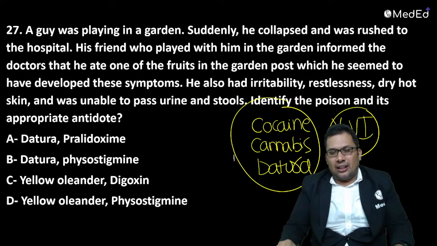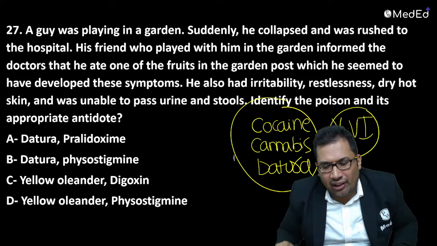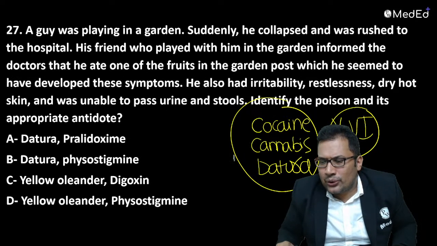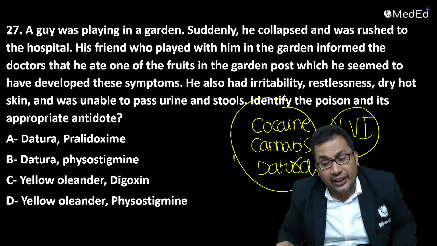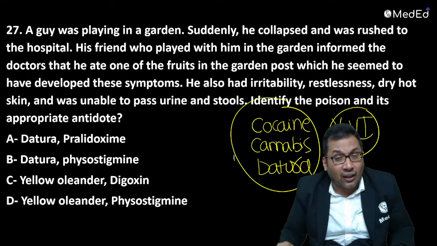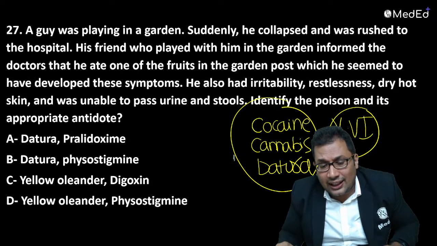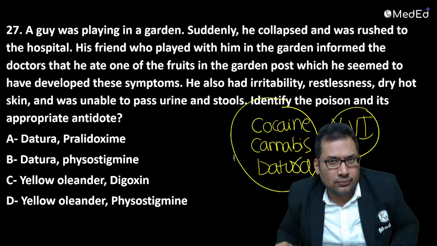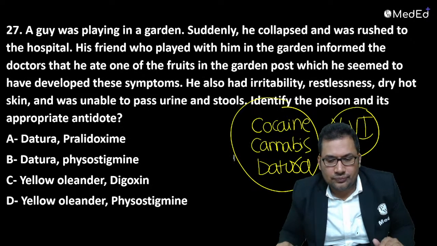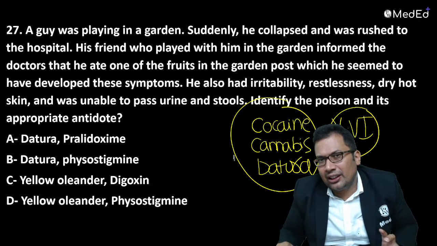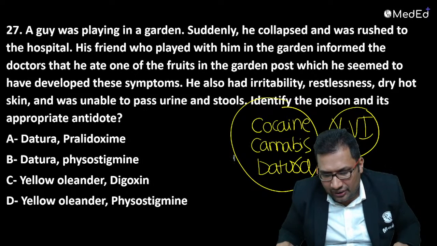A guy was playing in a garden. It is given as a guy, probably a child. Suddenly collapsed and was rushed to hospital. He was having irritability, restlessness, dry, hot skin, and was unable to pass urine and stool, with difficulty in passage of urine and stool, dysuria. So the patient is having all these manifestations.